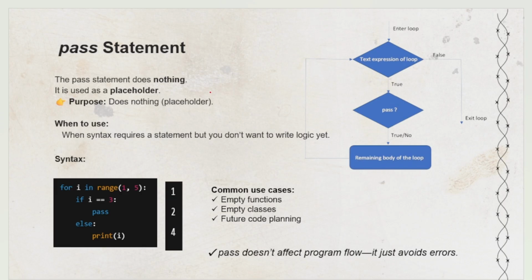You think, okay, I wrote this condition, I will do it after some time, or maybe in the future if the requirement arises. In that scenario you can use the pass statement. Pass is not only used in loops, you can use it inside a class also, and it doesn't affect the program or the flow of execution.